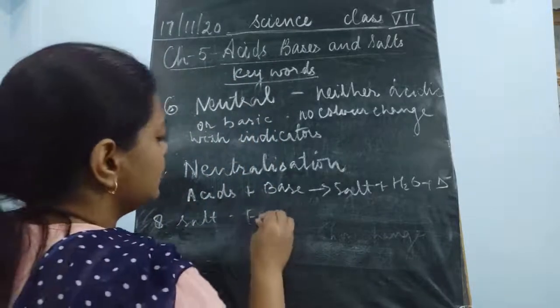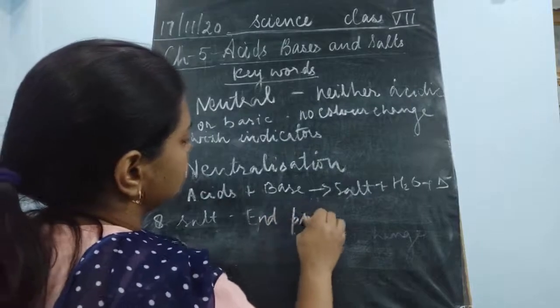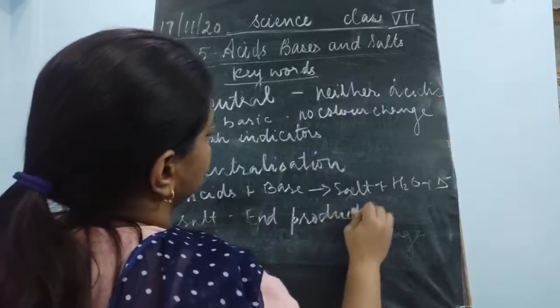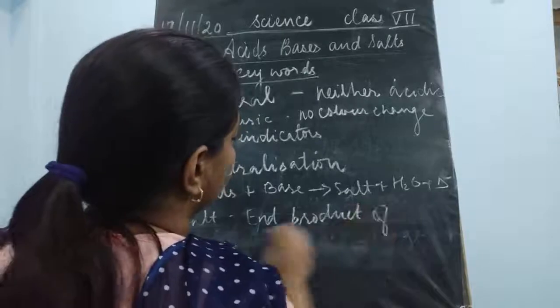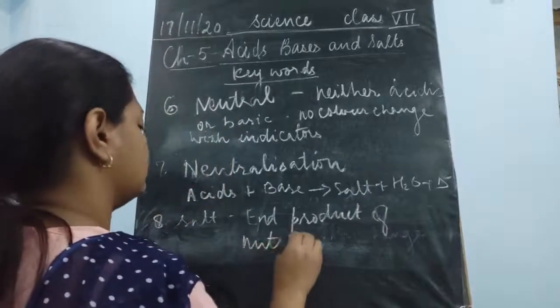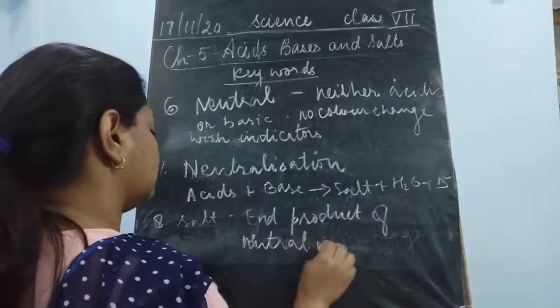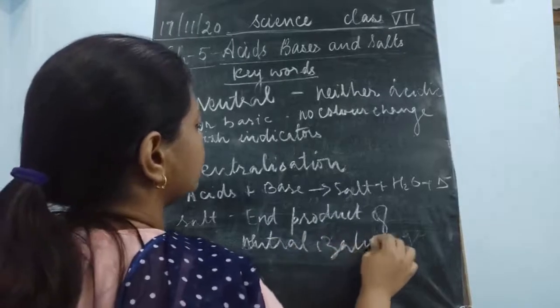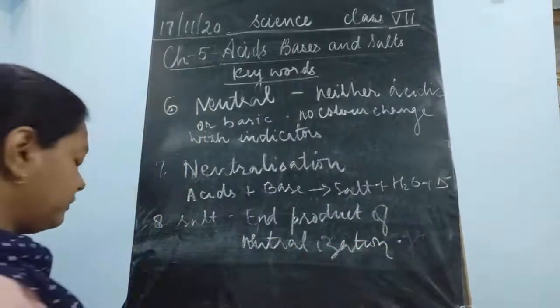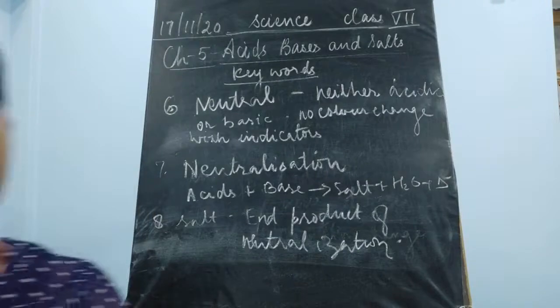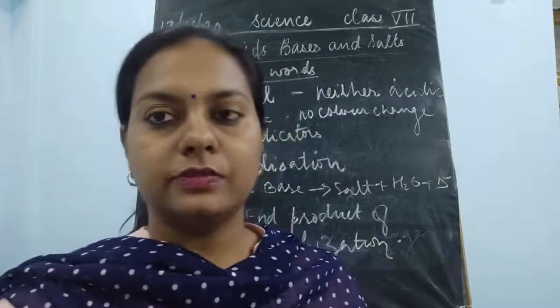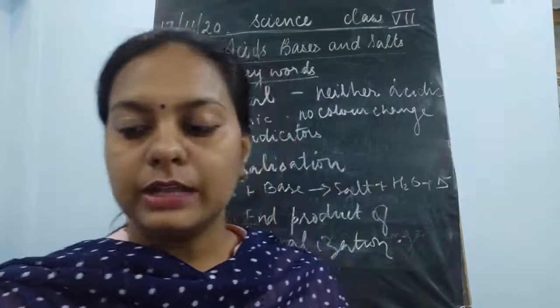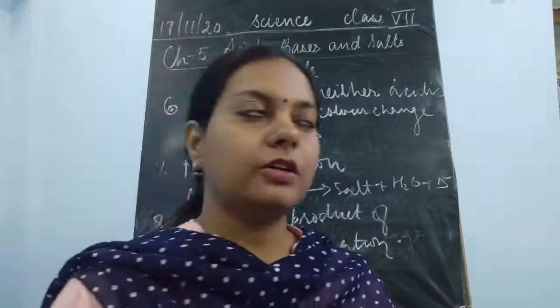It is the end product of the neutralization reaction, where acids react with bases to form a substance which could be a neutral salt, acidic salt, or basic salt.